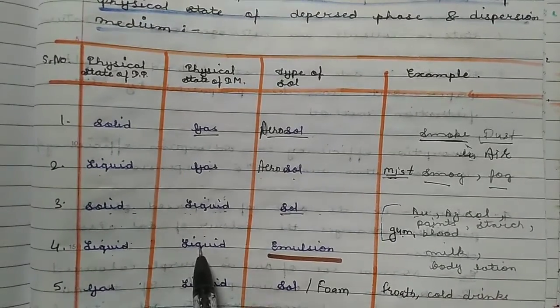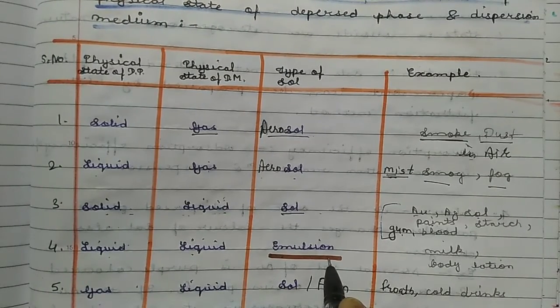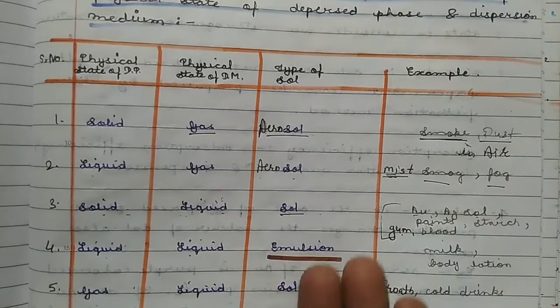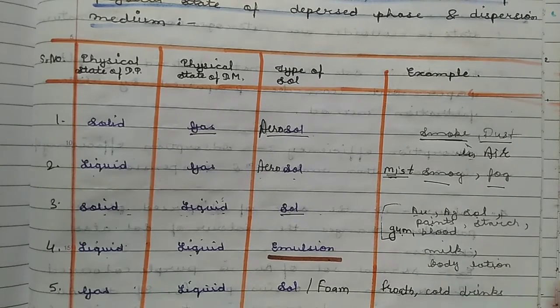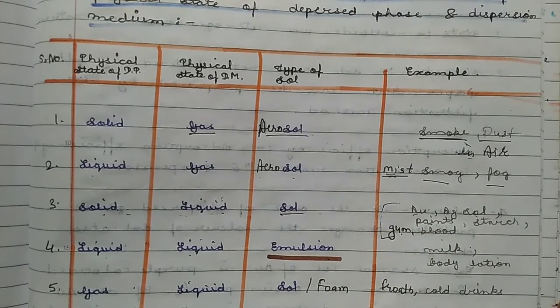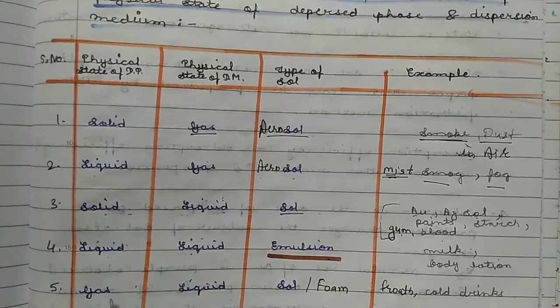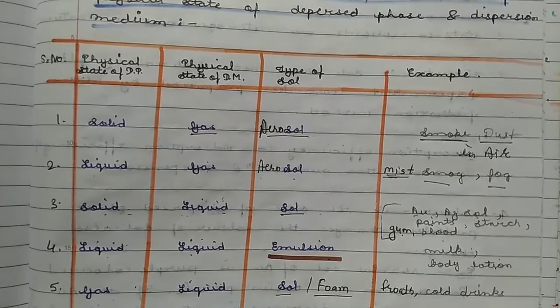Now liquid in liquid, this is a special type of colloidal solution and known as the emulsions, not sols. Emulsion means when the dispersed phase is liquid and dispersion medium is also liquid. For example, milk, body lotions, means when both liquid states are mixed with each other. For example, in milk, fat or lipid part is liquid, oil, ghee, and water is main part of the milk.